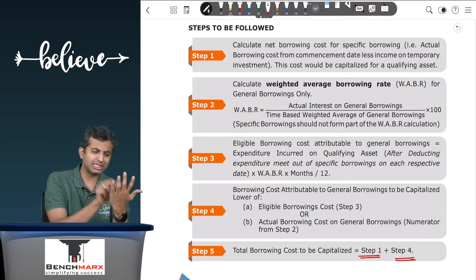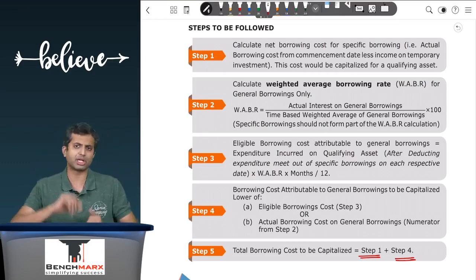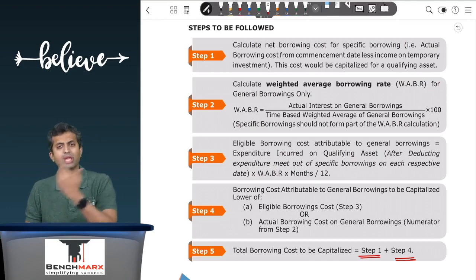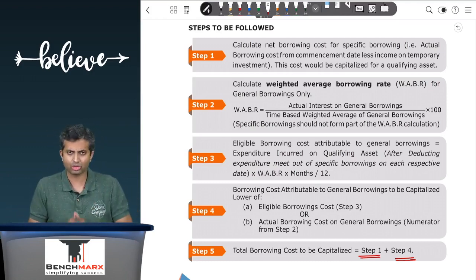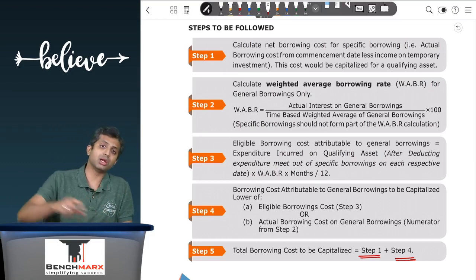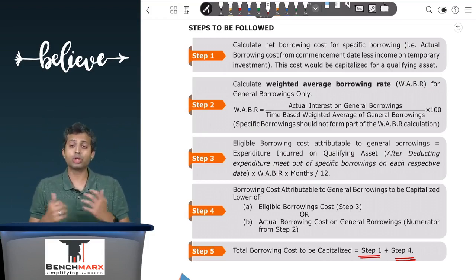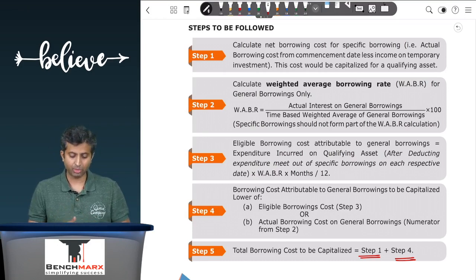We typically take each date, you take the expenditure on that date out of the general borrowing into the weighted average borrowing rate into the months divided by 12, as the case may be, and you find the eligible borrowing cost. You ensure that you cannot capitalize more than the actual borrowing cost. So eligible borrowing cost or the actual borrowing cost, whichever is lower, and the amount of borrowing cost to be capitalized will be under step 1, the specific borrowing cost, and under step 4, the general borrowing cost eligible for capitalization. The total of these two will be taken as the borrowing cost to be capitalized.